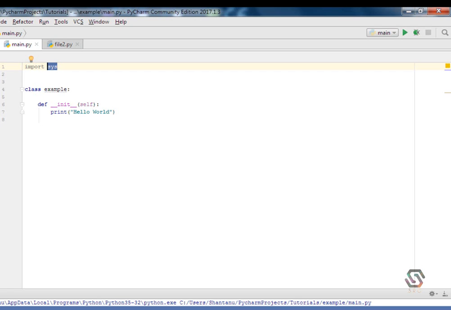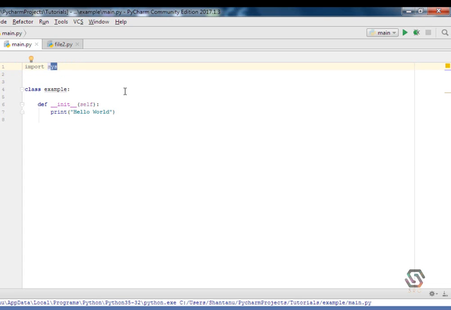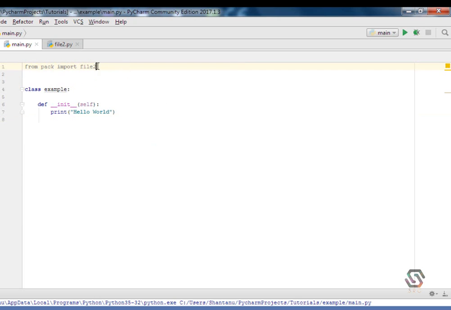What if I want to get the code from here into here? I'll select this and change it to pack. It will be: from pack import file2. Now what this code is saying is that from the package in the same project, import the library named file2. It will search for file2.py and import its code.